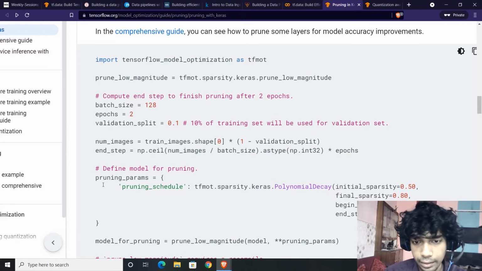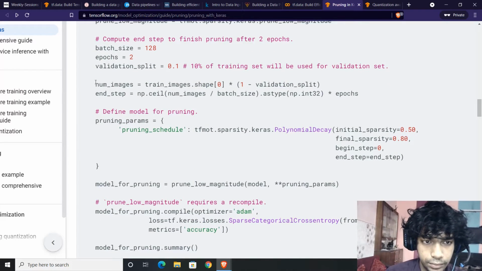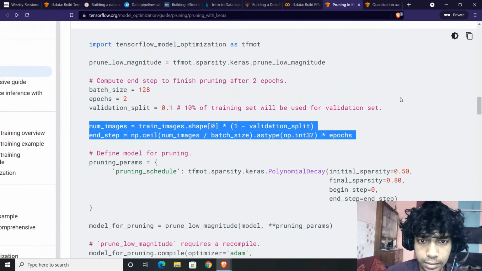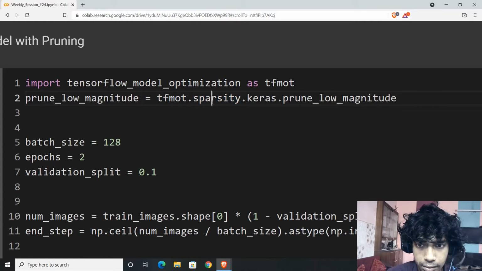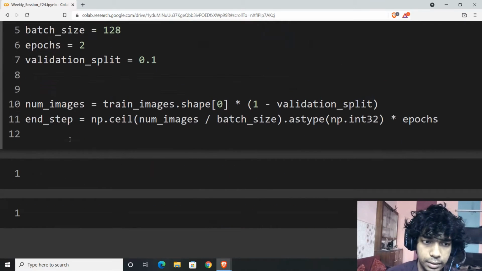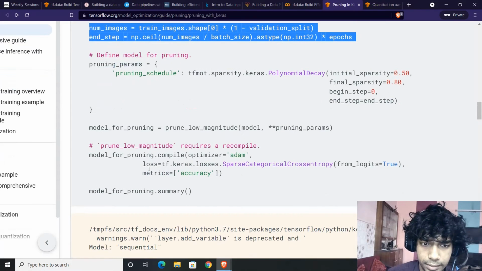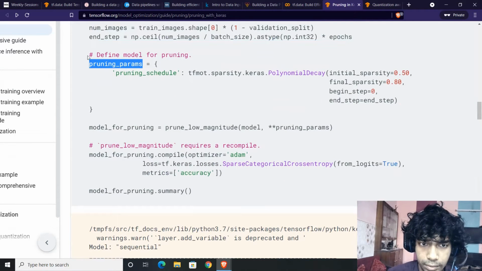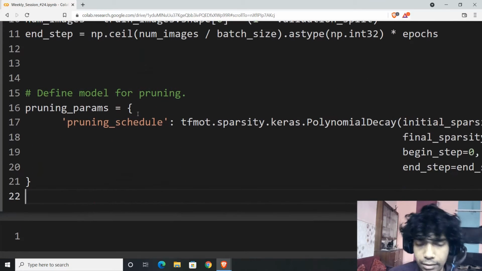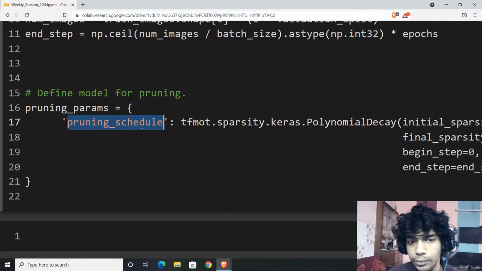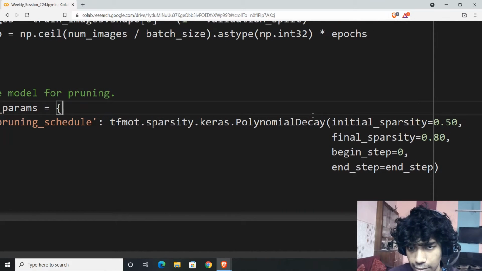Yeah, so where were we? I don't think we need to deal with this, as this is nothing to worry about. So there are multiple types of pruning in TensorFlow optimization. We are using the prune low magnitude types. Now these are some model hyperparameters. This is something which you need for model pruning. What is it? A dictionary of parameters. So you say that the pruning schedule would be equal to this kind of pruning.